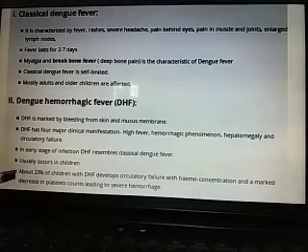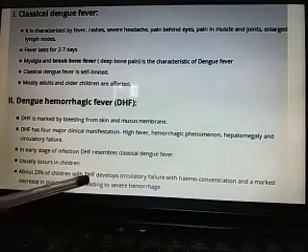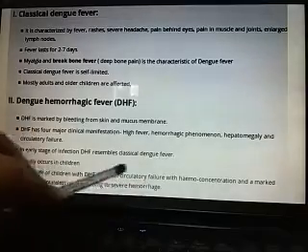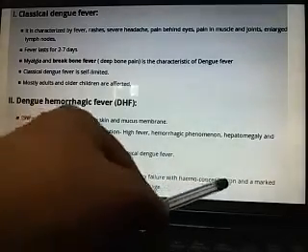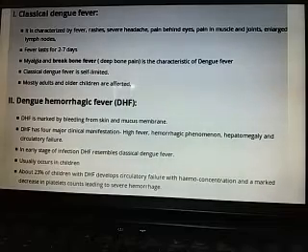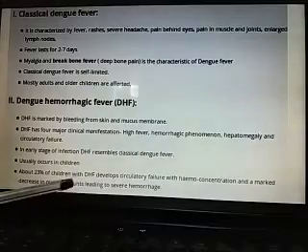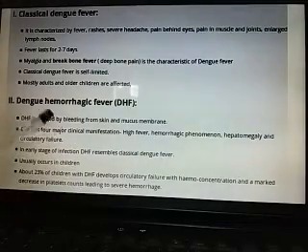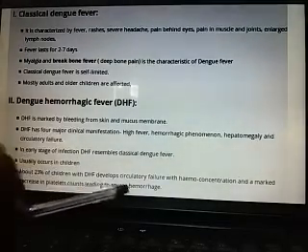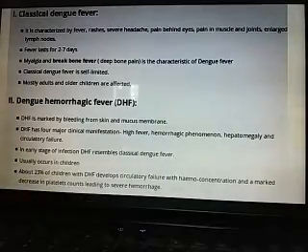Usually it occurs in children. About 23% of the children with DHF develop circulatory failure and hemoconcentration. Hemoconcentration means the increase in the concentration of RBC in comparison to the plasma, and a marked decrease in platelet counts leading to severe hemorrhage, because the number of platelets becomes very low and definitely the blood clotting will not occur properly, and that's why hemorrhage will occur.